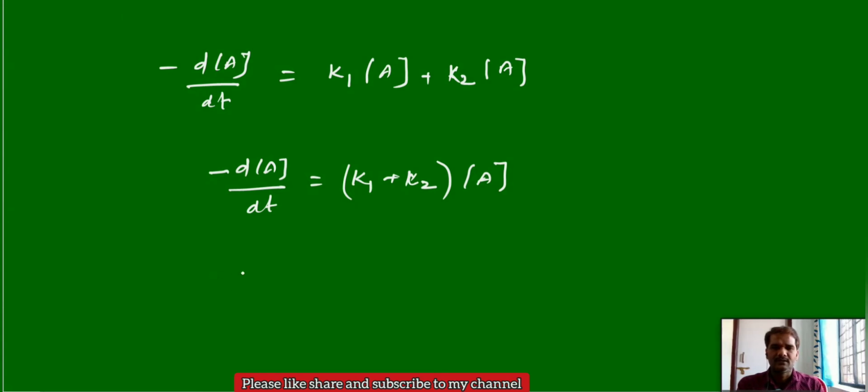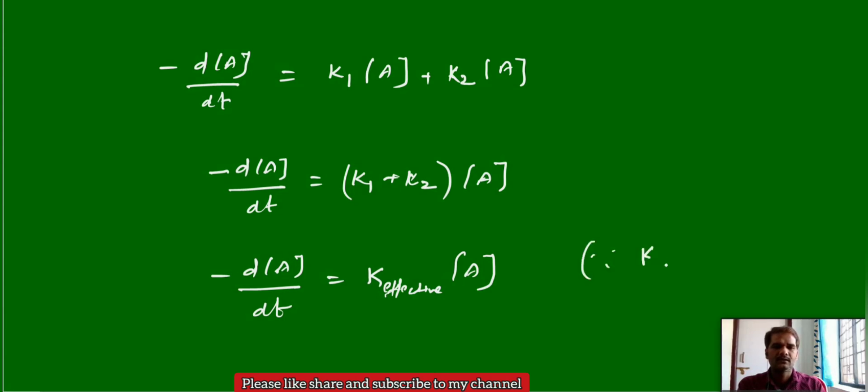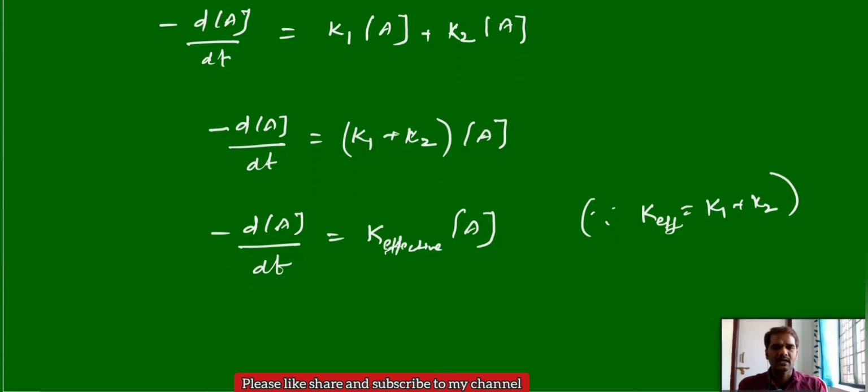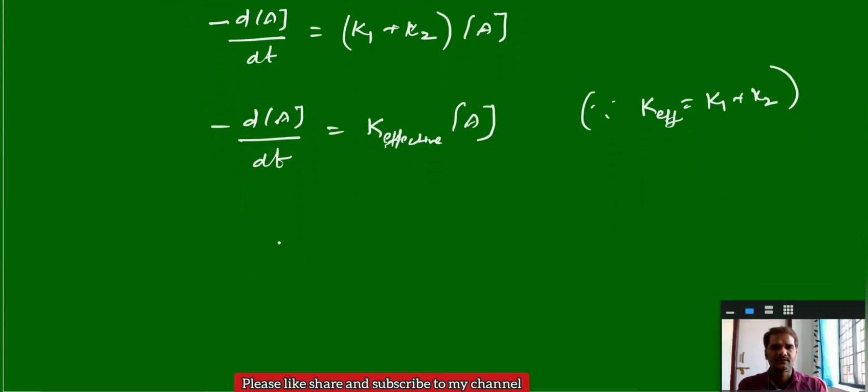This we can write further. In place of K1 plus K2, we can write K effective, the effective rate constant, into concentration of A, where K effective is equal to K1 plus K2. Now, how does it look? Just first order integration; we have already derived integrated rate equations for first order reactions.